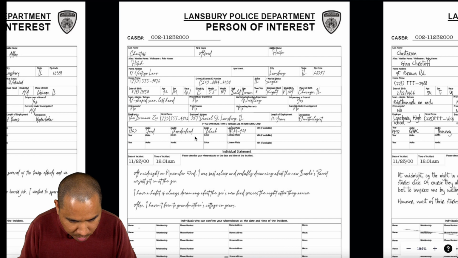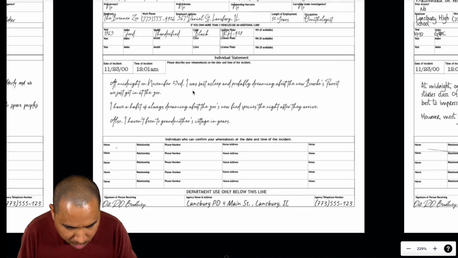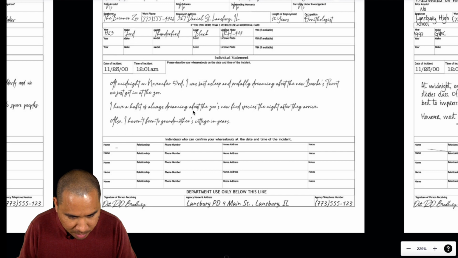Owns a Ford Thunderbird. At midnight on November 23rd, I was fast asleep and probably dreaming about the new Burke's parrot we just got in at the zoo. I have a habit of always dreaming about the zoo's new bird species the night after they arrive. Also, I haven't been to grandmother's cottage in years.